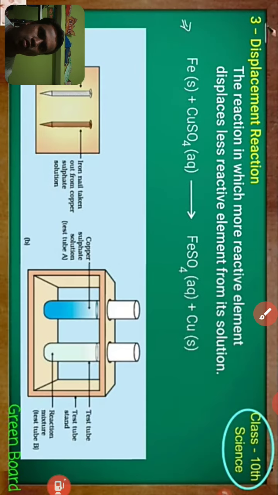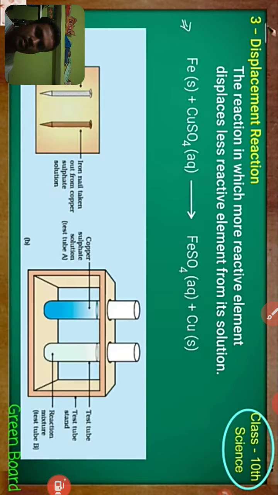So next, move on to the next type of chemical reaction, displacement reaction. This word itself indicates displacement. In this reaction, a more reactive element displaces a less reactive element from its solution.